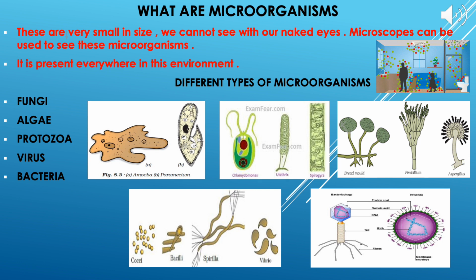That's why during this pandemic, it is being advised to maintain social distancing or stay at home, so that if the virus remains outside the human body, it will become dead, and ultimately it will not affect other human beings. So students, these are the different types of microorganisms found on this earth.